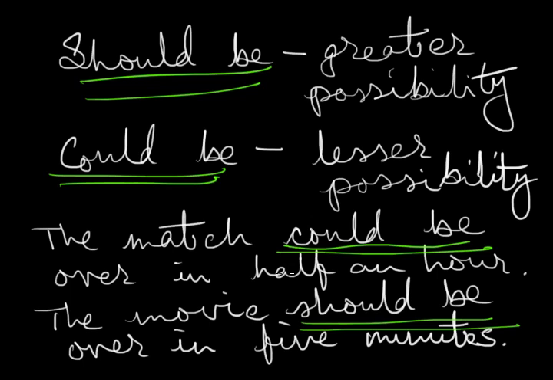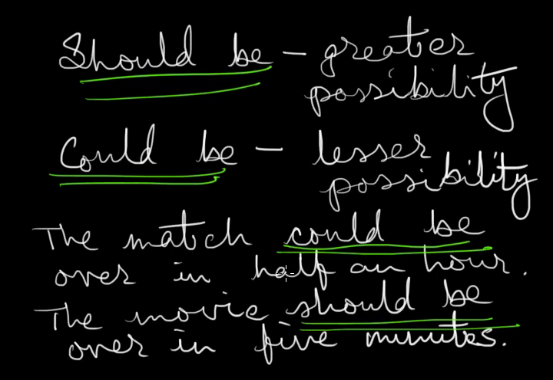But let us say the nurse comes up to you and tells you, I'm sorry sir, but I believe the doctor could be here within say half an hour. And then you say, oh my god, the doctor is not going to come within half an hour. It might take him 1 hour or 2 hours and God knows for how long. I will have to wait here. So that's the difference between should be and could be. That's the way the natives use could be and should be.